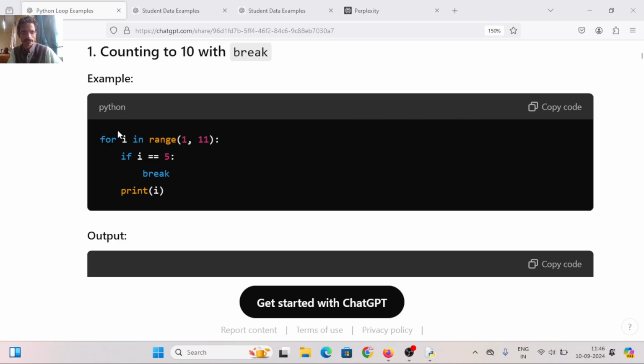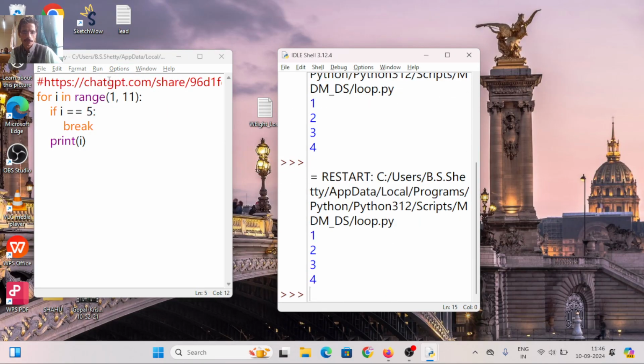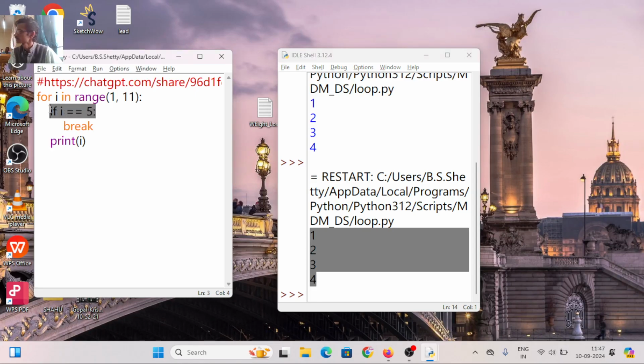This is a program for printing the numbers from 1 to 11, but here we have used break. Okay, let us run the code. For i in range 1 to 11, if i equal to 5, break. What will happen when I run the code? Initially i is 1, i becomes 2, i becomes 3, i becomes 4, and the moment i becomes 5, the loop gets break.